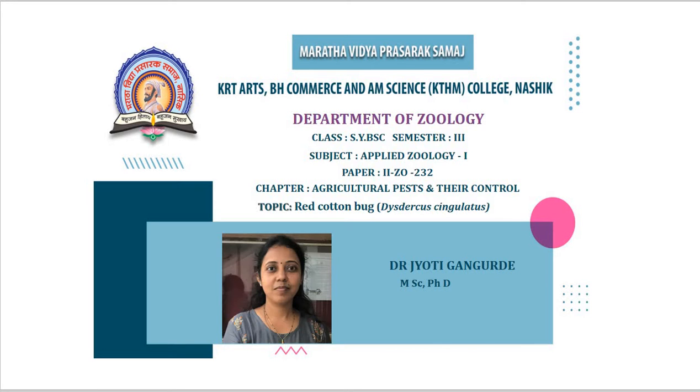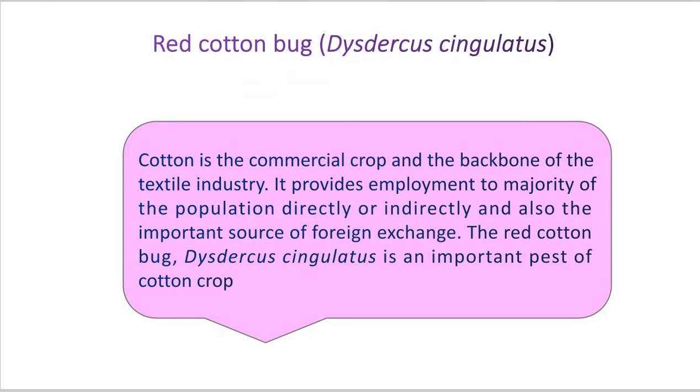Students, today we are going to introduce a new insect of major agricultural importance, a major agricultural pest. The insect is the red cotton bug. Its scientific name is Dysdercus cingulatus. Here you can see the red cotton bug, Dysdercus cingulatus.